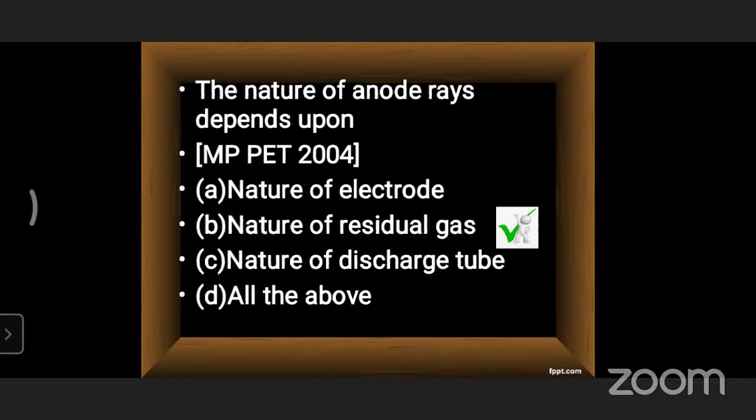Clearly, it was mentioned in our SCERT book. Whatever gas we take in the anode ray experiment, the nature of the anode rays depends upon the residual gas.